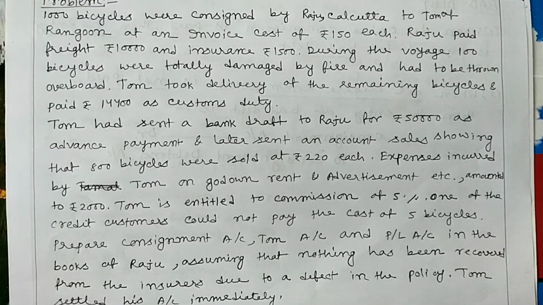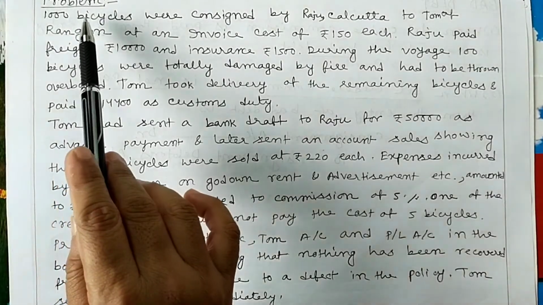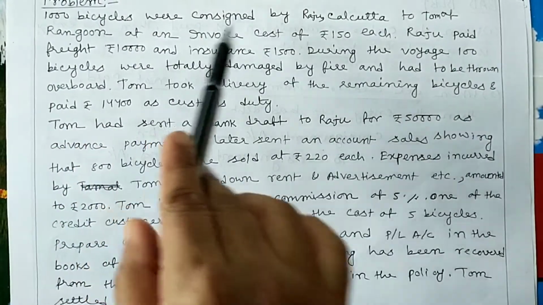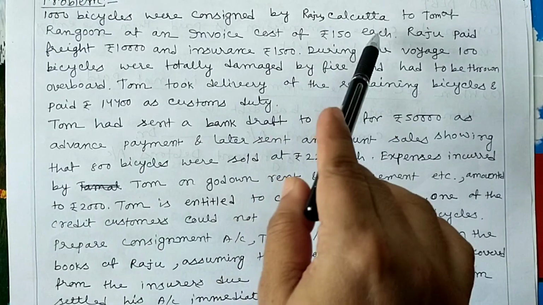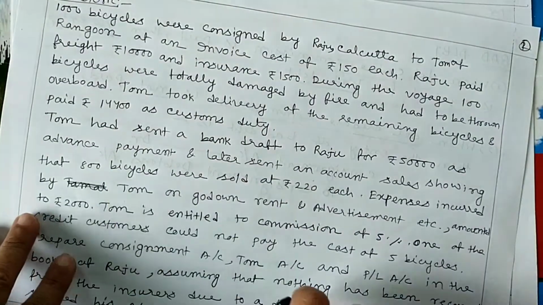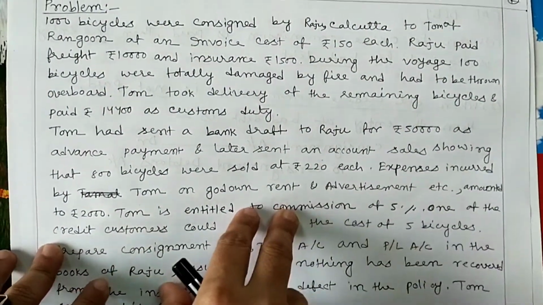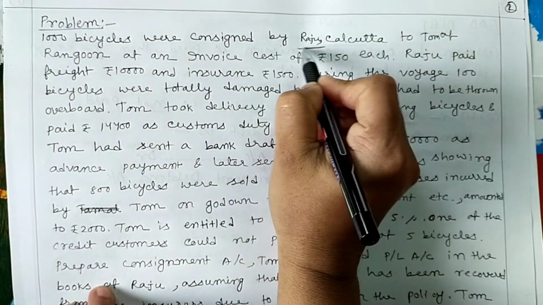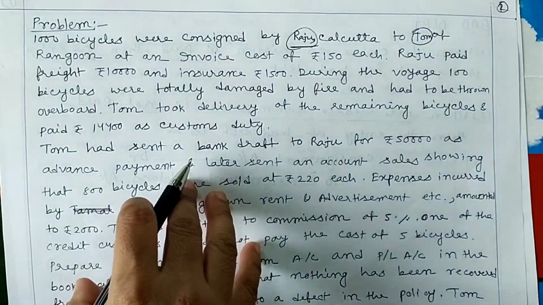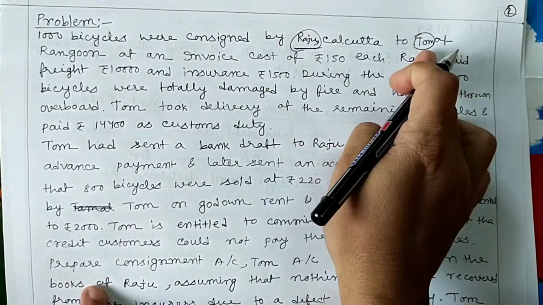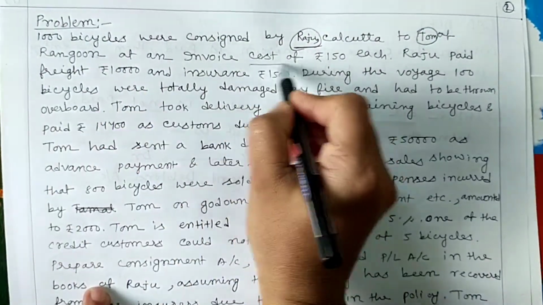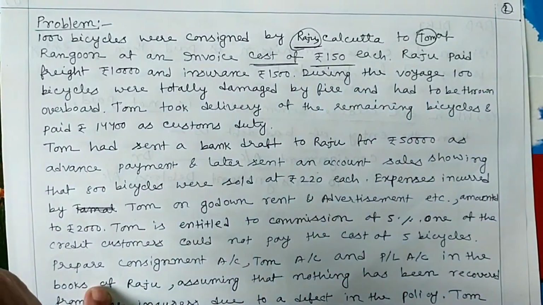Take a screenshot of the problem. 1000 bicycles were consigned by Raju, Calcutta to Tom of Rangoon at an invoice cost of rupees 150 each. So here Raju is the consignor and Tom is the consignee. 1000 bicycles sent at a cost price of rupees 150 each.